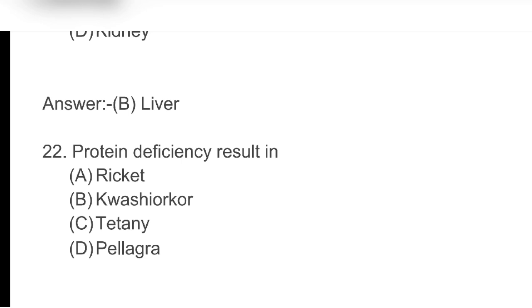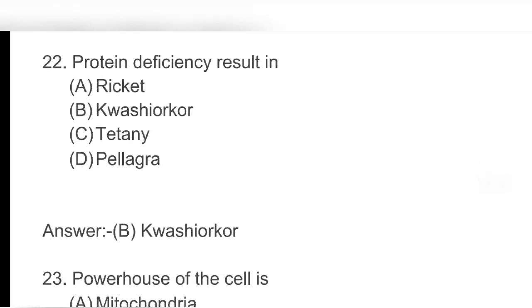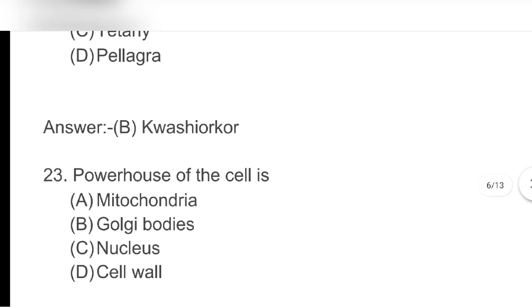Protein deficiency results in A. Rickets B. Kwashiorkor C. Tetany D. Pellagra. Answer B. Kwashiorkor.